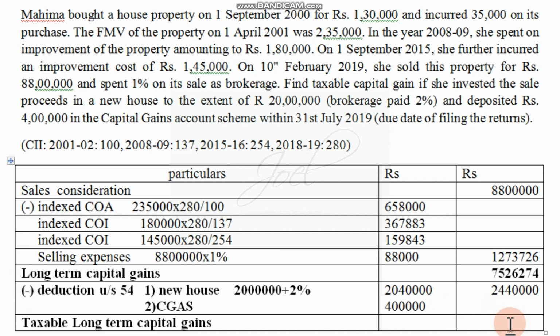So 75,26,274 is the total amount of capital gains. We are supposed to deduct the deductions out of it. So deductions will come up to 24,40,000.